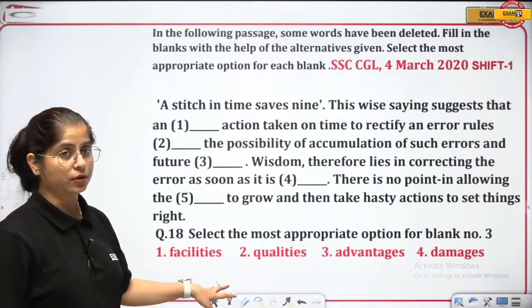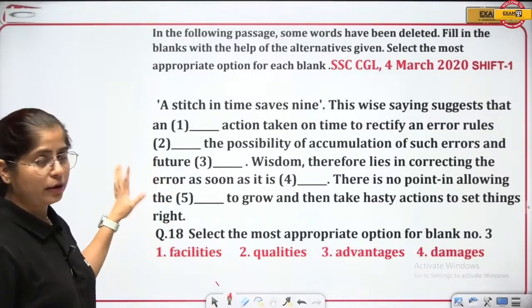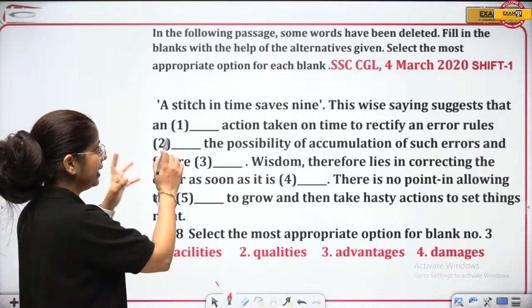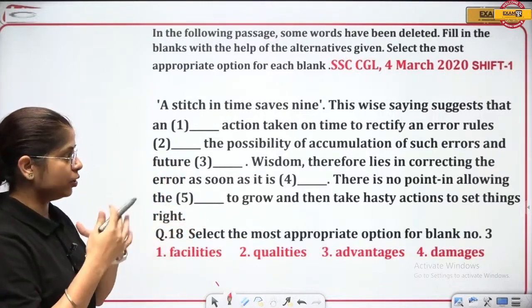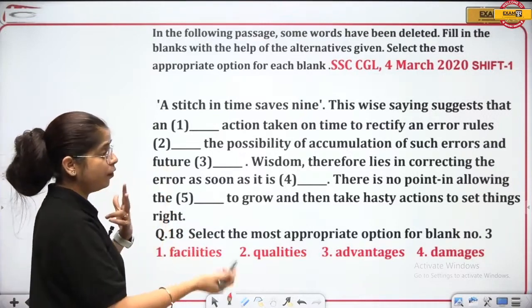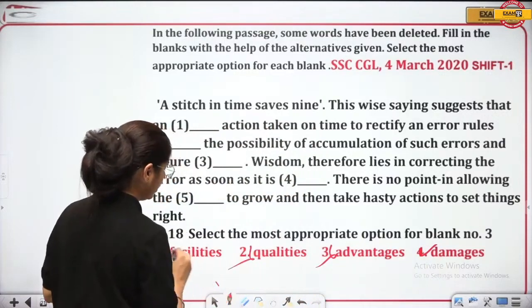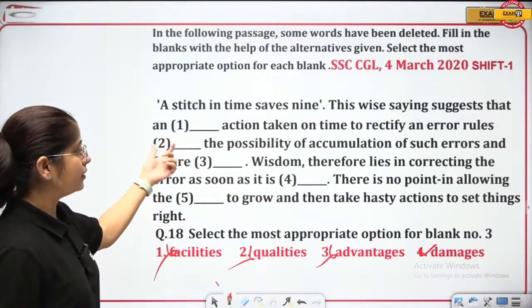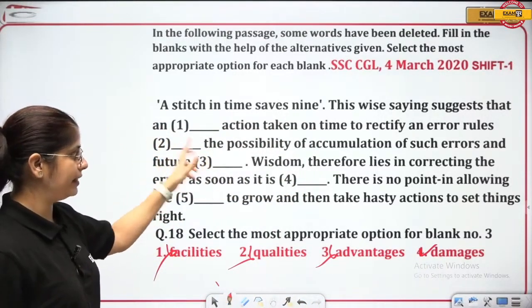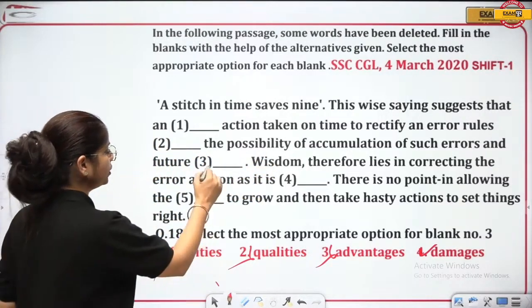Now see, odd one out here also. Future facilities, qualities and advantages. Are we talking about some advantages? We are saying that an action taken on time will save your time also, it will save you from troubles in error, and from what? From damages, not advantages, qualities or facilities. So the action rules out the possibility, that cancels the possibility of accumulation of such errors and future damages.